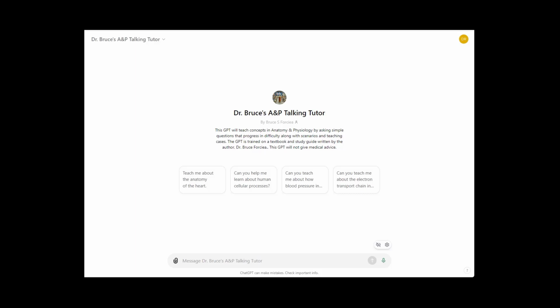Hey, can you help me learn this through a teaching case or a scenario? Absolutely. Let's imagine a scenario involving a marathon runner named Sarah. Sarah's heart needs to pump blood efficiently to support her running. Her heart has 4 chambers, the right atrium, right ventricle, left atrium, and left ventricle. Now, Sarah's muscles need a lot of oxygen while she runs. Think about this. Sarah's blood flows through her heart in a specific sequence. What do you think happens to blood that returns from her muscles, which is now low in oxygen? Where in the heart does this deoxygenated blood go first?